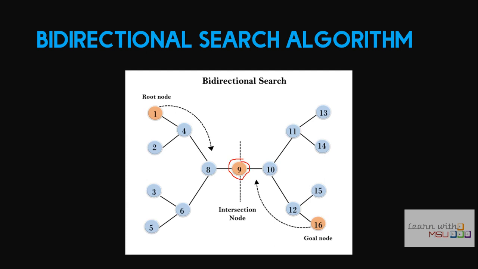That is the advantage of bidirectional search. But bidirectional search is not possible in all the problems. That is one of the disadvantages of bidirectional. You can easily imagine, suppose I want to search from 1 to 16, we want to reach 1, 4, 8, 9, 10, 12, 16. And similarly here also. But here you see 1, 4, 8 and 16, 12, 10 and 9. So instead of visiting 6 nodes, we are visiting only 3 nodes. But 3 plus 3, totally we visited 6 nodes, but it is done simultaneously. So it is halved.